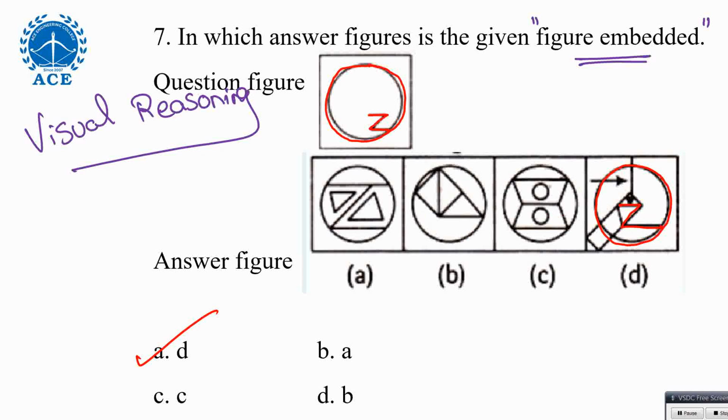Okay, so the embedded figure means what the question they given should be inside the options. So there are 2 similar things. Then you see about position and size as well. Shape, position: Z is below, you need Z in below only. Some other option Z is above means don't consider. So 2 options are there. Then see about size as well. Z is small size, here also Z should be small size.